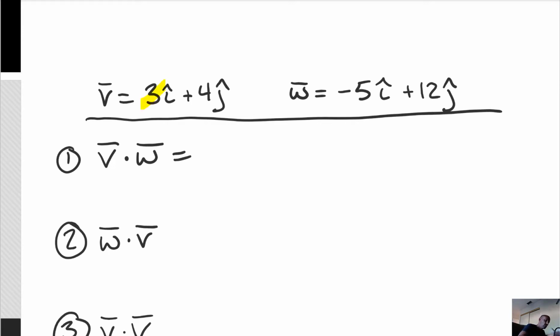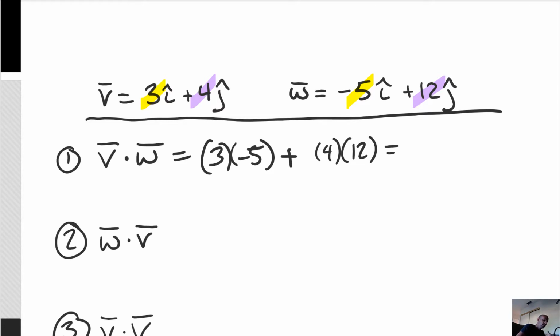We're gonna take the horizontal or the i hat component. We're gonna multiply those together. So the 3 times that -5. And then we're gonna add it to, yeah, you guessed it, whatever's gonna happen here with our vertical components. The 4 times the 12. And what do we get? We get -15 plus 48. Oh, this is where I typically ask class to help me out. What's that, 33?